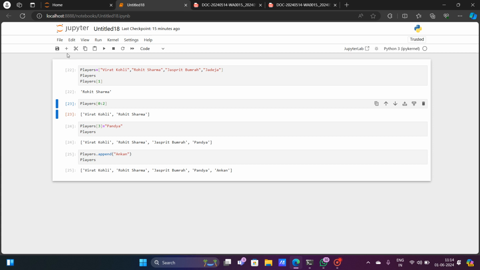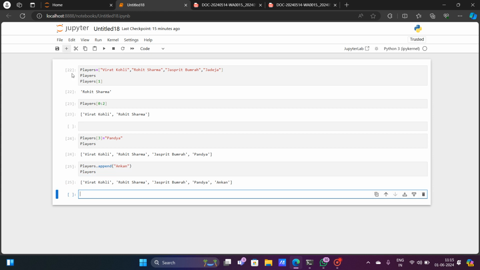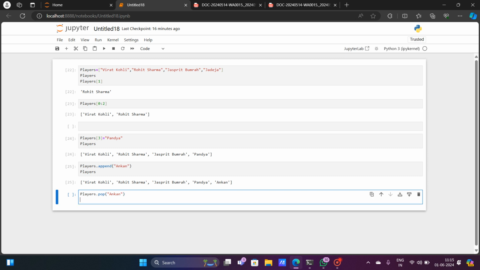Similarly, if I want to remove the last element, what can I do? For that we can use a code that is called players.pop. And if you use pop, and suppose I want to remove Ankan, I want to run these players again.